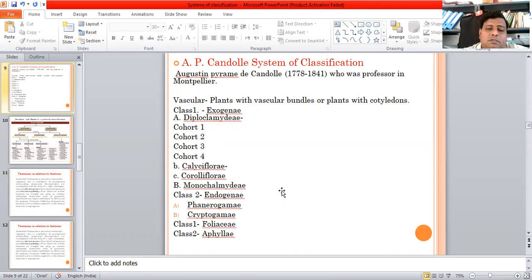The Genera Plantarum was accepted in the British Empire and USA, except for France, for many years. The Bentham system of classification is based on de Jussieu and de Candolle, which we already studied. It comprised descriptions of all genera of seed plants then known, classified according to the system proposed by these two botanists.